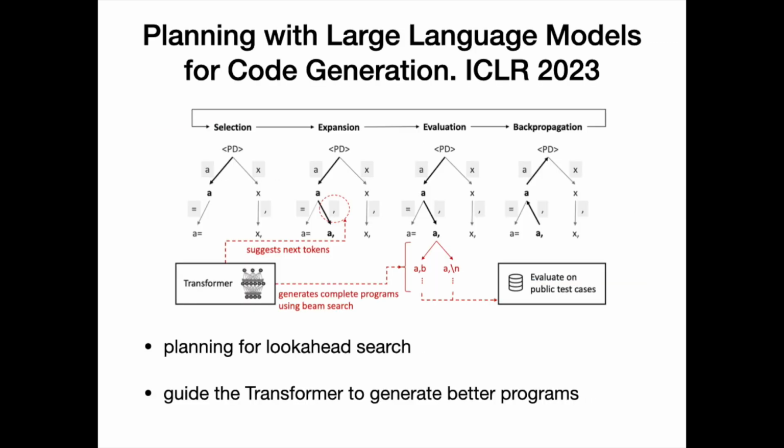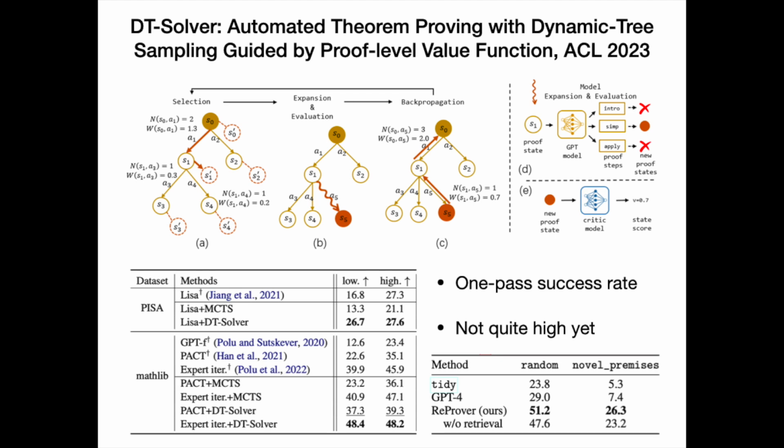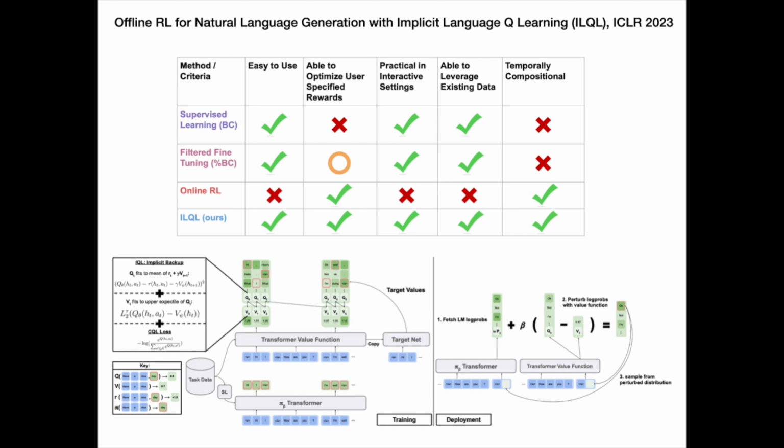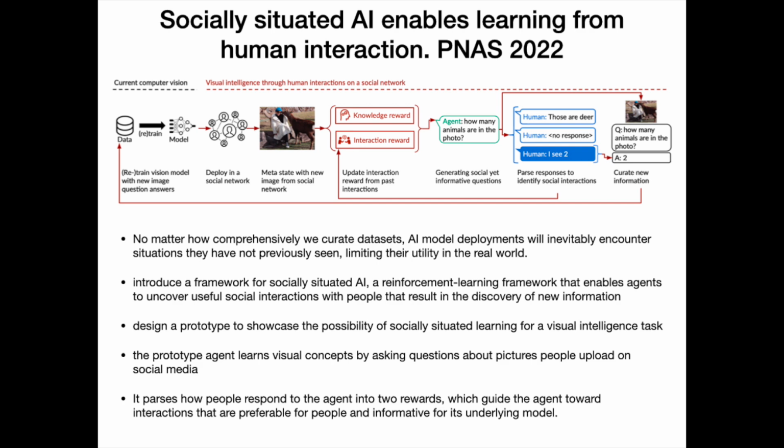Planning with large language models for code generation. LeanDojo: theorem proving with retrieval-augmented language models. DT-Solver: automated theorem proving with dynamic-tree sampling guided by proof-level value function. Offline RL for natural language generation with implicit language Q-learning. Retroformer: retrospective large language agents with policy gradient optimization. Socially situated AI enables learning from human interaction.